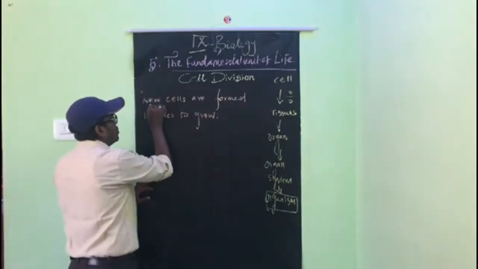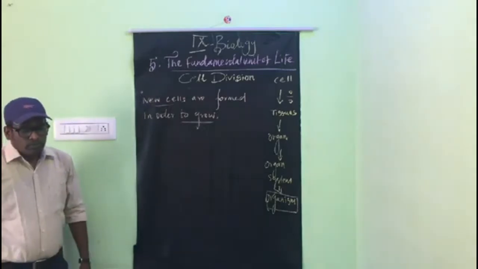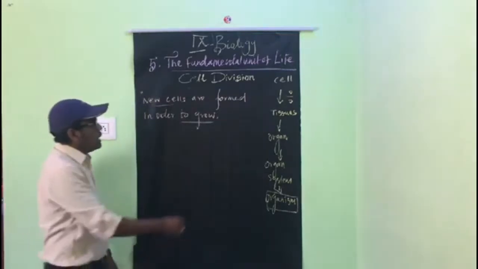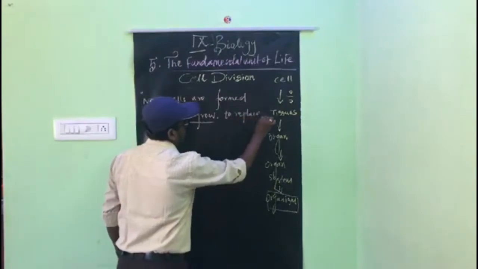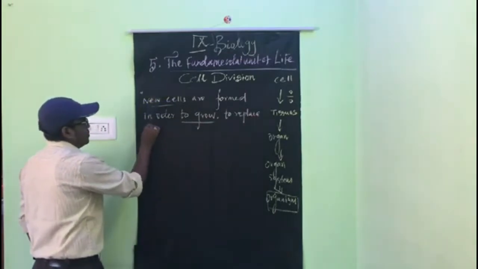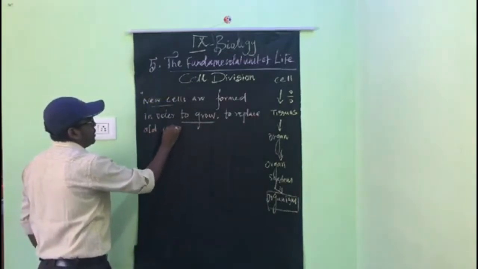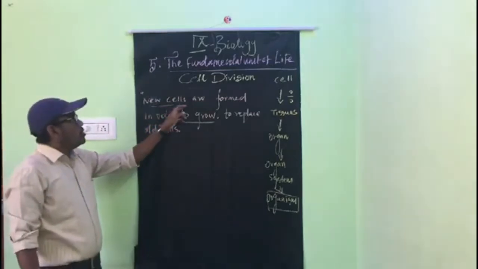In order to grow. To grow, they should form. Okay, to replace old cells. Are there any old cells in our body that should be replaced? So for that, new cells should form.